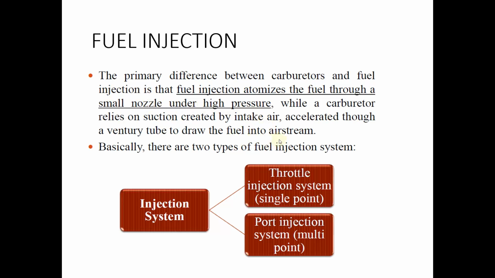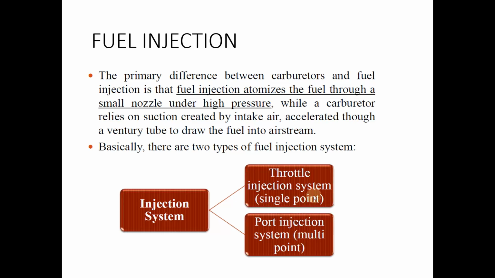There are two different types of fuel injection systems. In the case of port injection, in the sense of injection taking place at the inlet manifold, there is the throttle injection system and the port injection system, or multi-point injection system. The throttle injection system is also known as the single point or single port injection system, and the second is multi-point fuel injection.